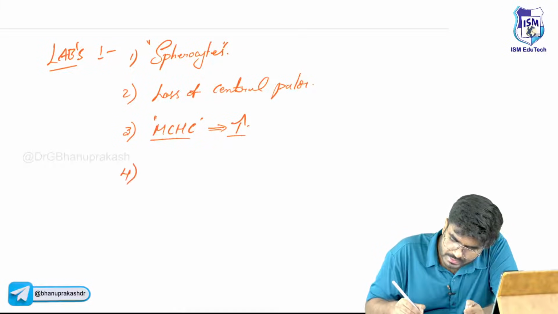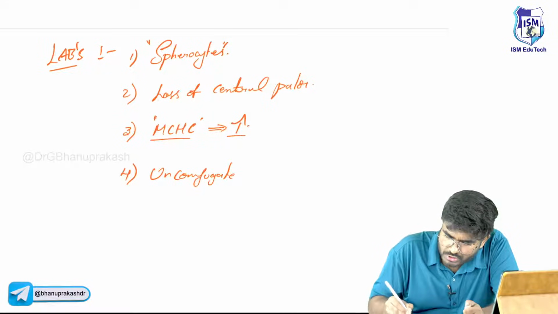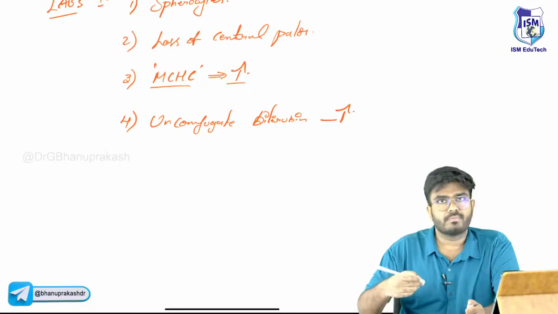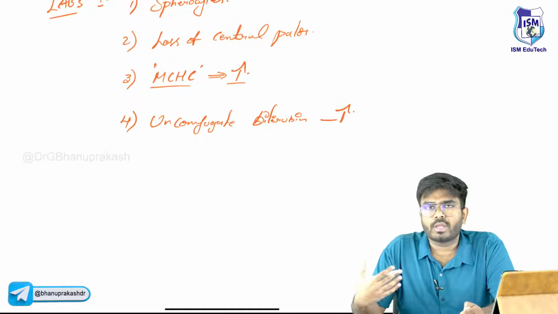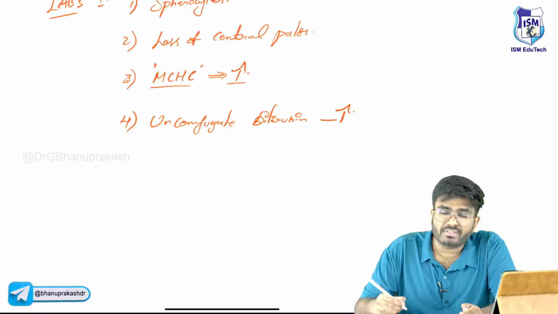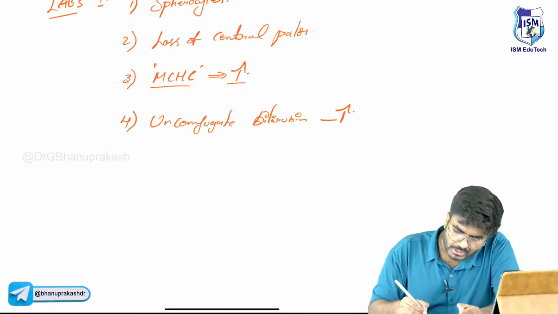And fourth thing is unconjugated bilirubin. Unconjugated bilirubin is going to be elevated, you know it, because in the spleen more and more RBCs are getting broken down, more and more hemolysis, more unconjugated bilirubin production. That unconjugated bilirubin is the one which is going to cause the jaundice and gallstones.